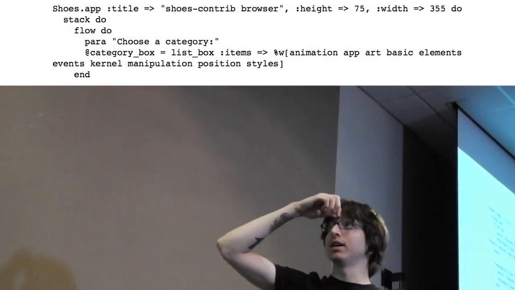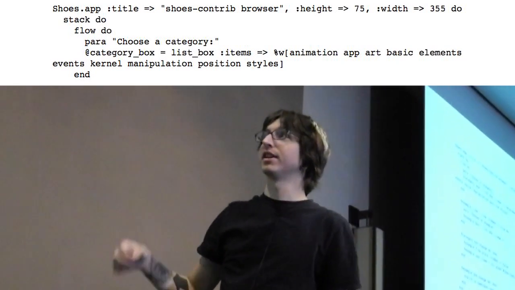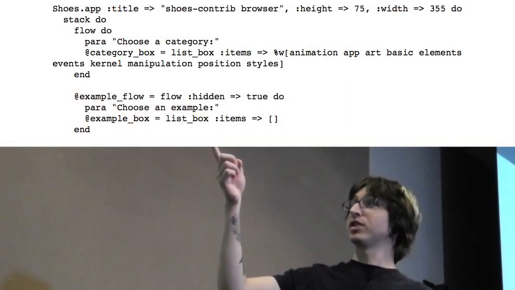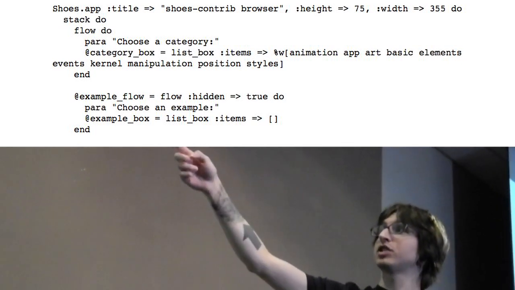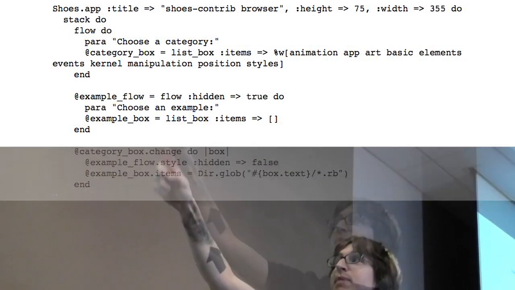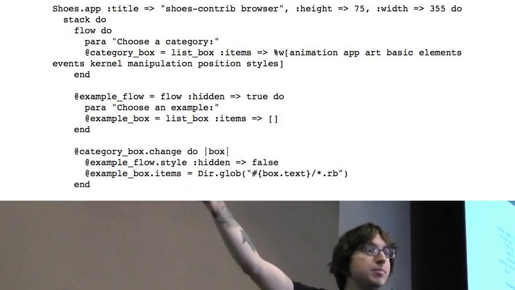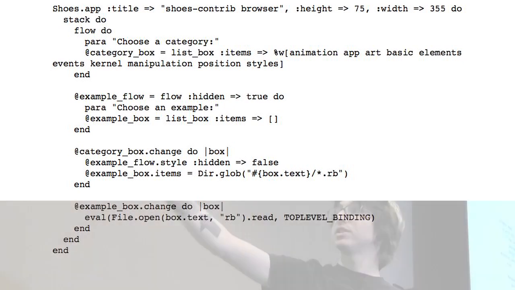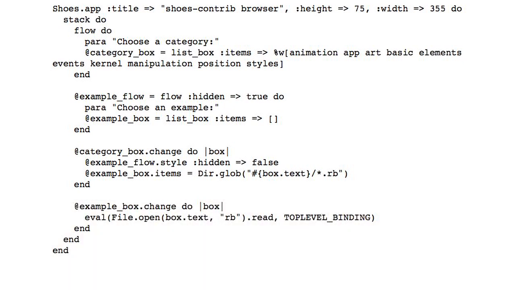I wish I had better code highlighting, but Keynote and all that doesn't just do it for you. But then you have another box you can pick from, and whenever the category box changes, it makes it visible and does a dir glob to load all the RB files into that box. And then whenever the box changes, it evals the text in that RB file in the current context. Bam, your Shoes app is running.